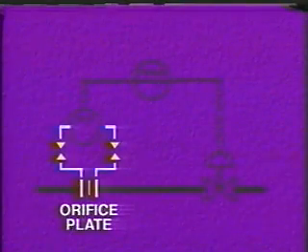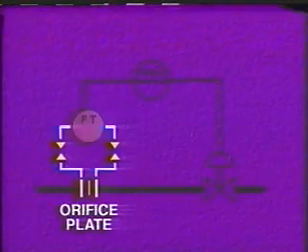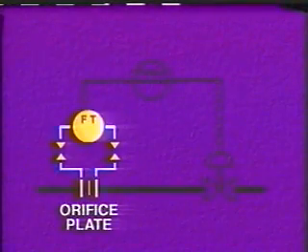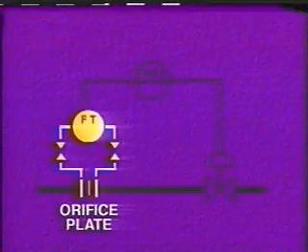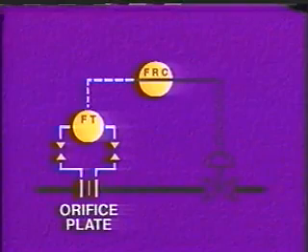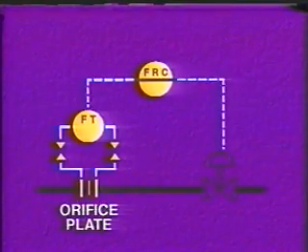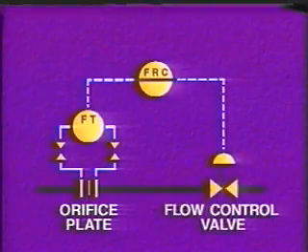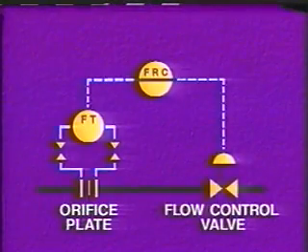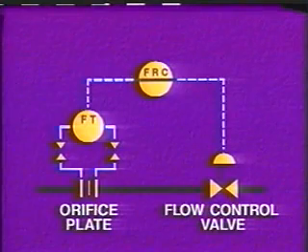The primary element is an orifice plate. This is shown by the 3 lines that interrupt the solid line for piping in the lower left of the drawing. 2 pressure taps connect the piping with a differential pressure transmitter, which is marked FT for flow transmitter. Electrical wires connect the transmitter to a board-mounted flow recording controller. Electrical wires also connect the controller to a diaphragm-actuated flow control valve.